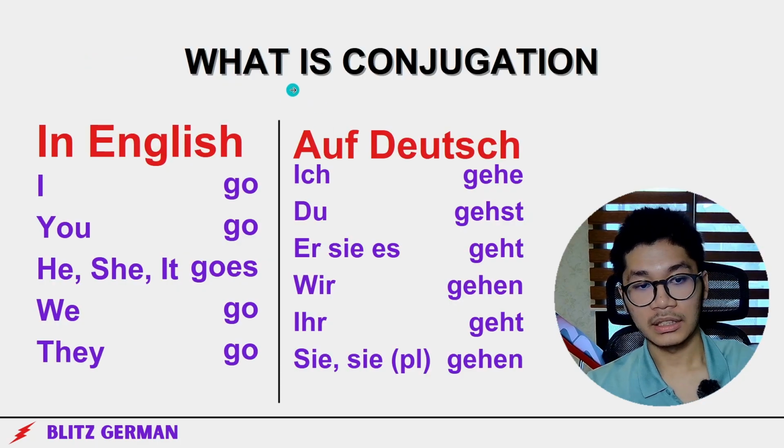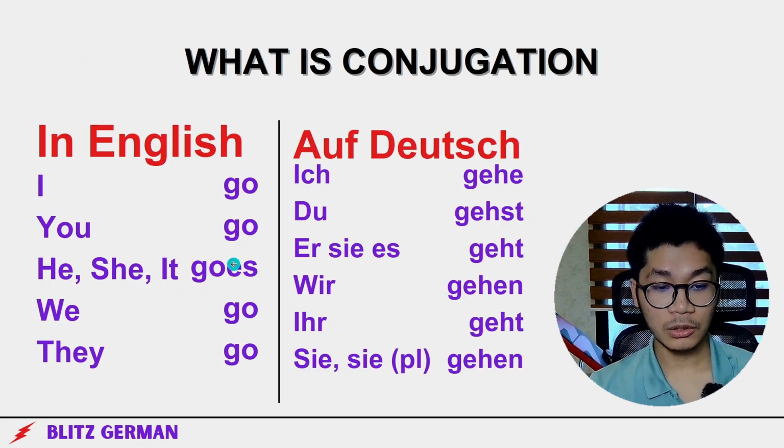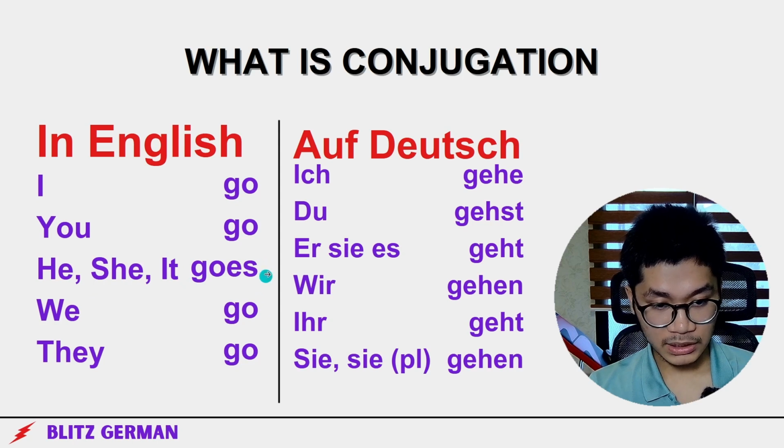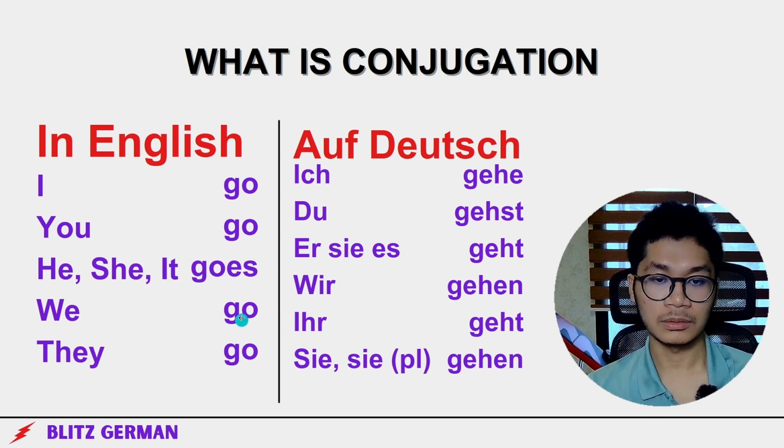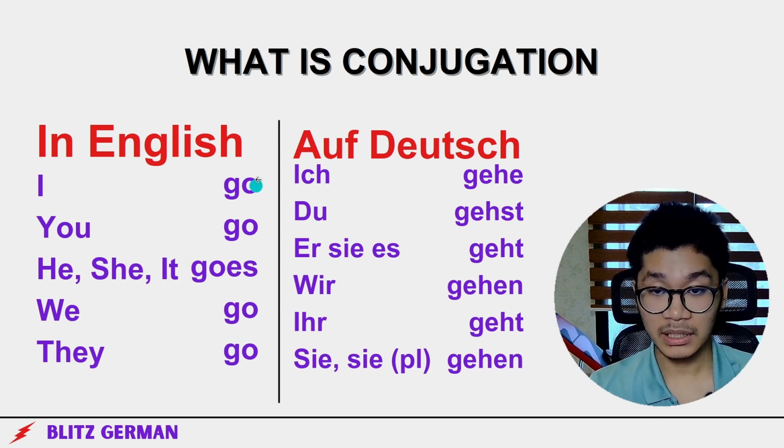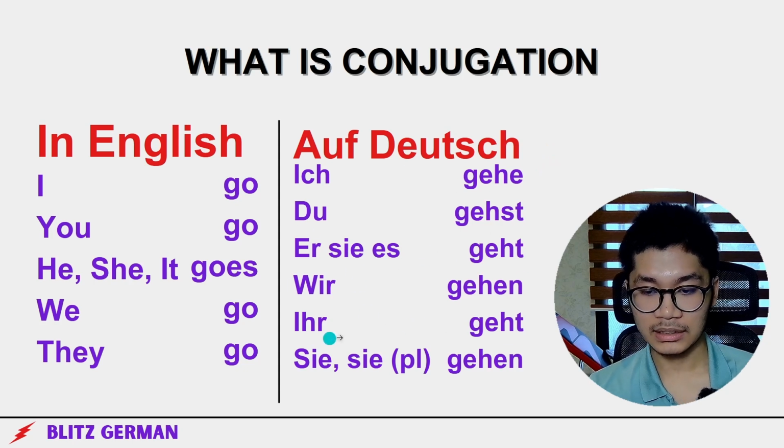Okay, what is conjugation? In English, it's I go, you go, he, she, it goes, we go, they go. Why is this one different? Why is this goes instead of go, go, go, go? I don't know. It's just how it is, right? And it's the same in German. In German, it's ich gehe, du gehst, es geht, wir gehen, ihr geht, sie gehen.